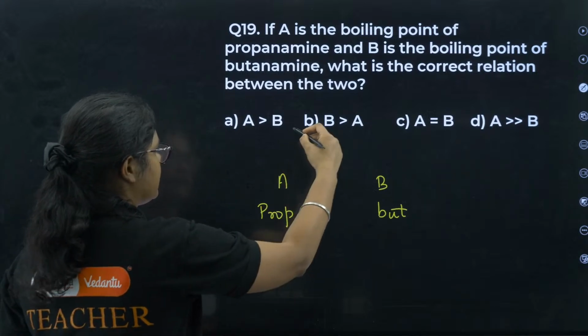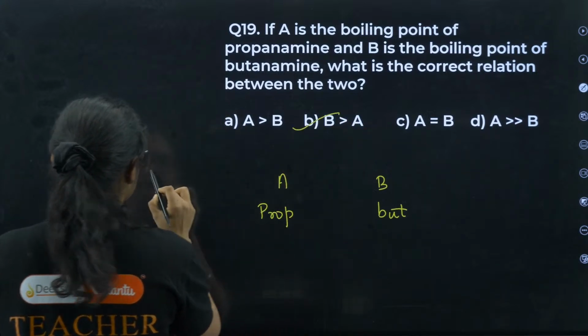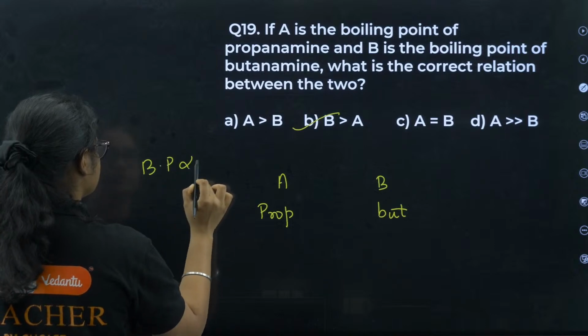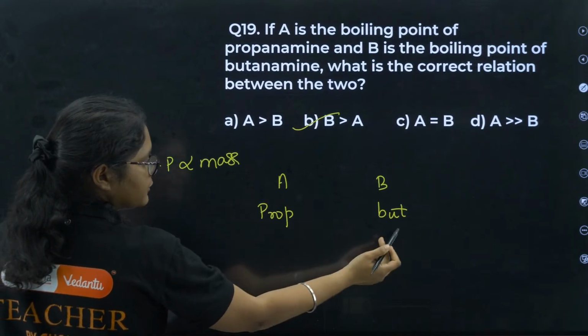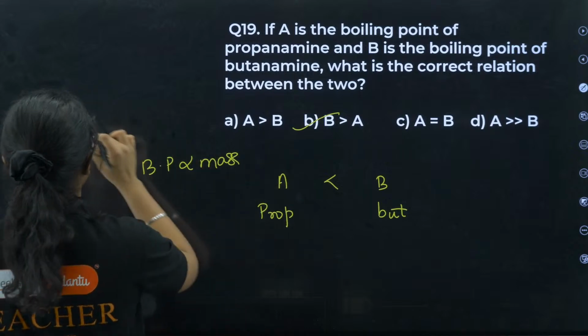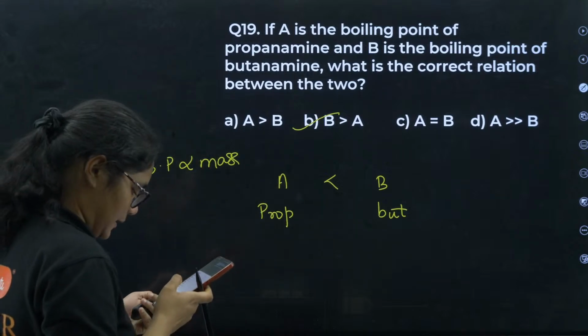Yes, B will be greater than A. We know that more is the mass, boiling point is directly proportional to mass, right? Here the mass of butanamine will be more, so its boiling point will be more. B will be greater than A.